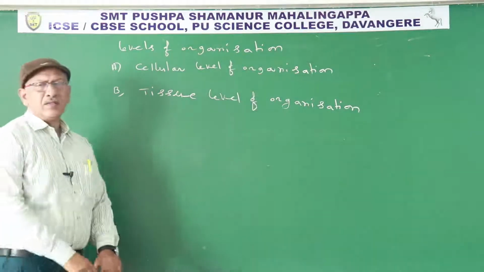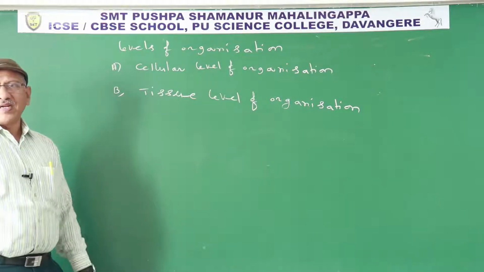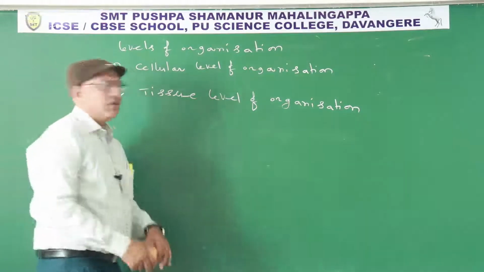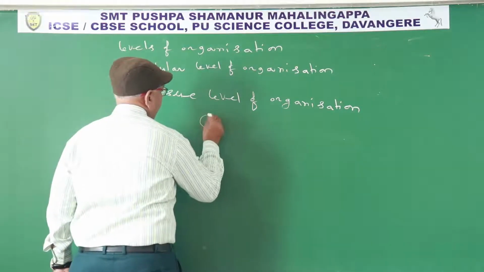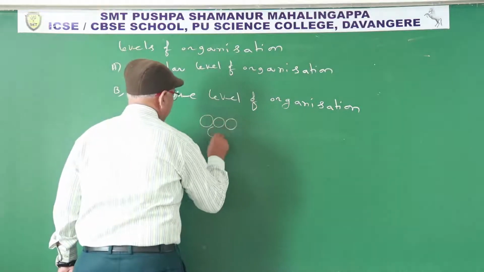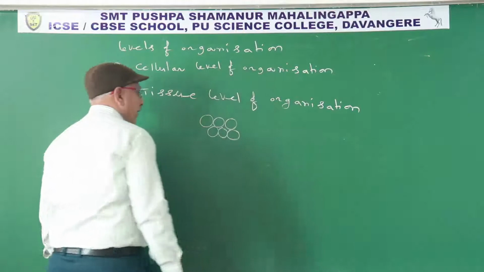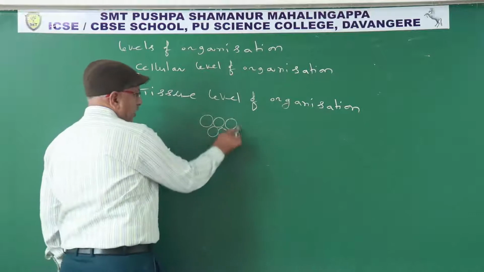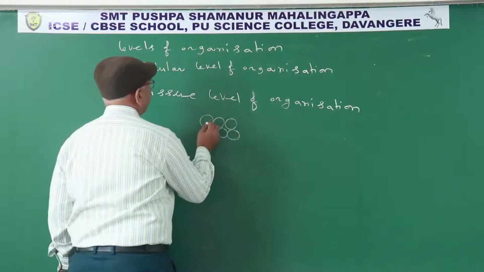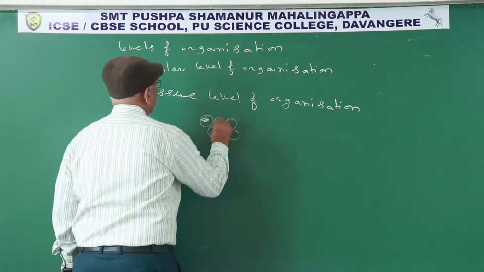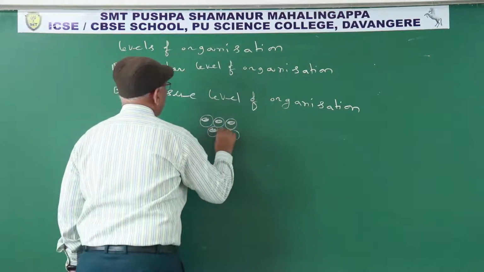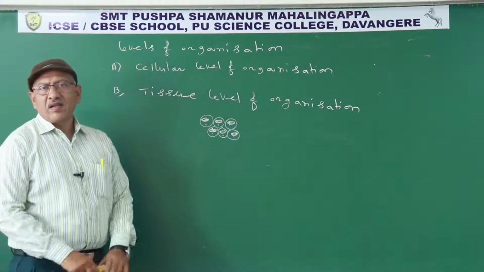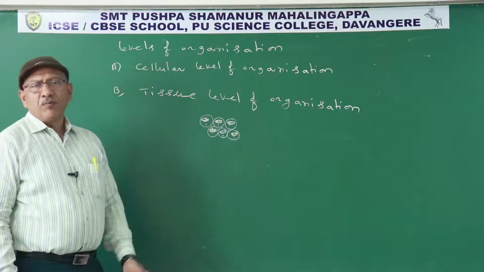Tissue level of organization. What is tissue? A general definition is a group of cells. That is not an accurate definition. A group of cells having the same structure, origin, development, and performing a similar function is known as a tissue. Here all cells are spherical in shape. All cells store fat, performing the same function. All the cells develop from the germinal layer, mesoderm.